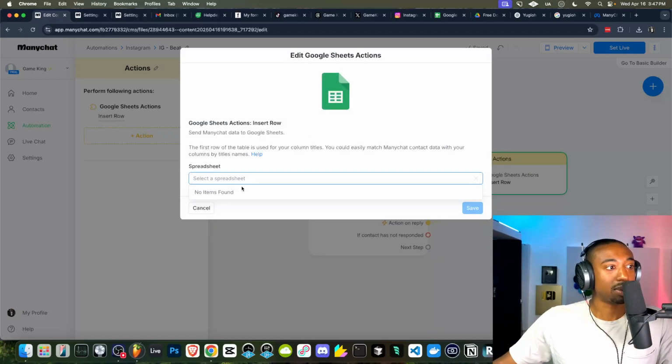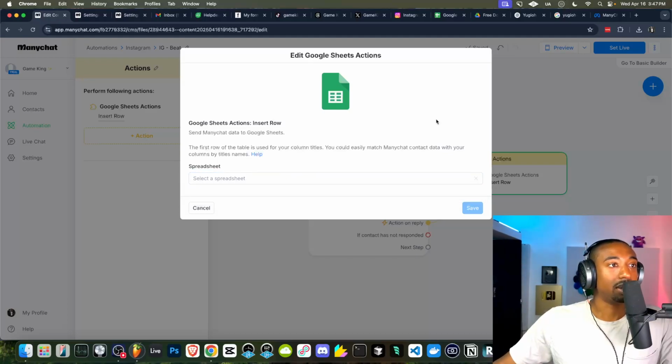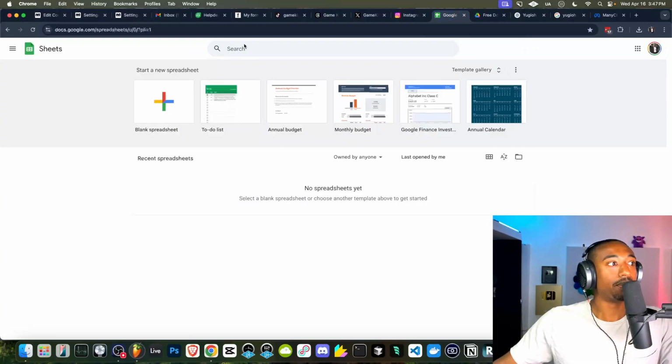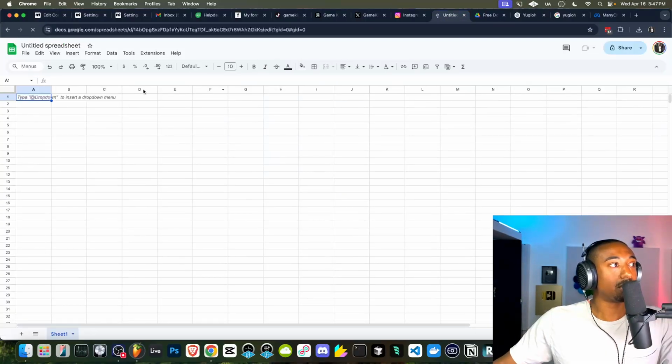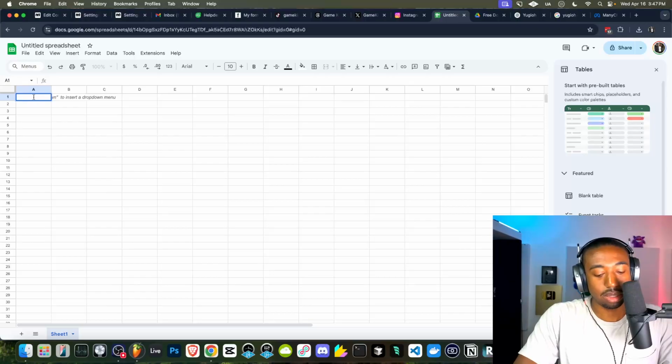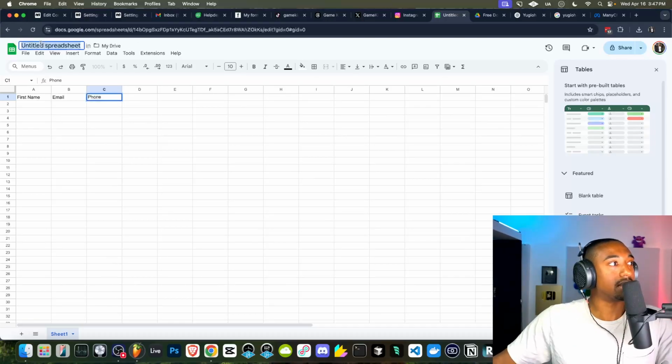And now we have to select a spreadsheet. Now it's going to say select your spreadsheet, but if you don't have any, it's going to be a problem. So let's go to Google Sheets here. We're going to create a blank spreadsheet, and all we want is the first name, email, and maybe phone. Okay. If you guys want to get particular, and let's give this a name. Let's call this ManyChat Instagram data store. I don't know. Call it whatever you want, really.